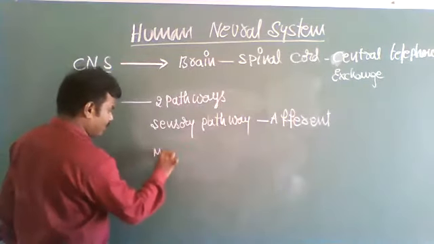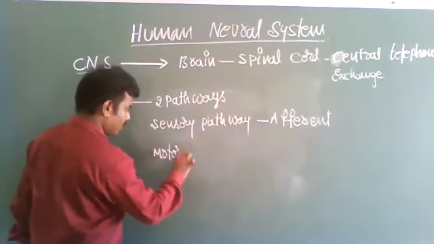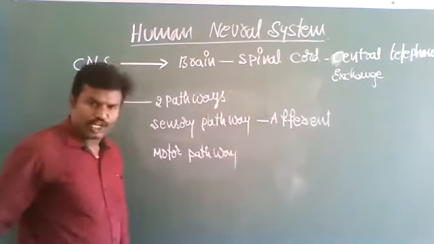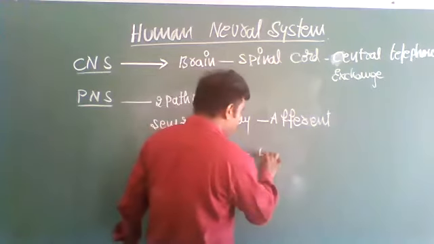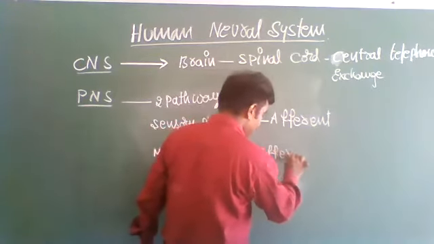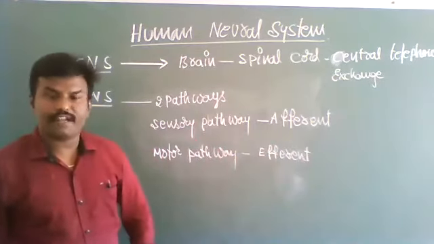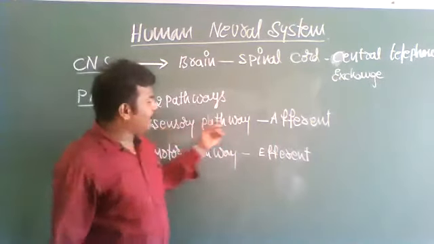Another one is the motor pathway, also called the efferent pathway.